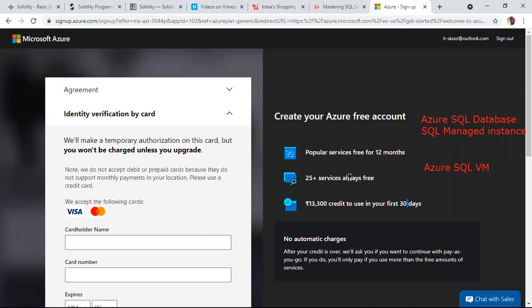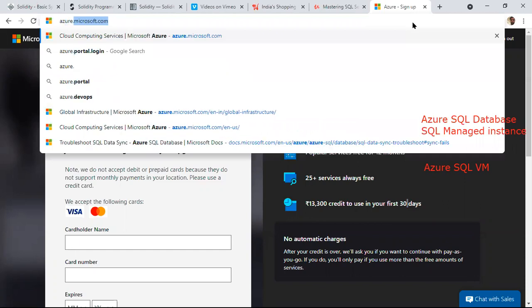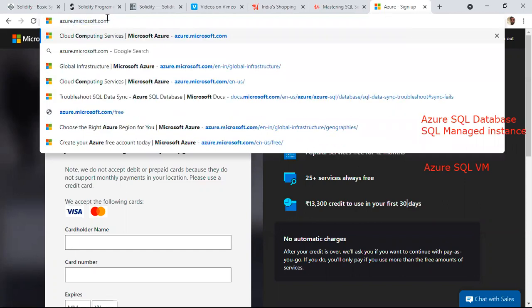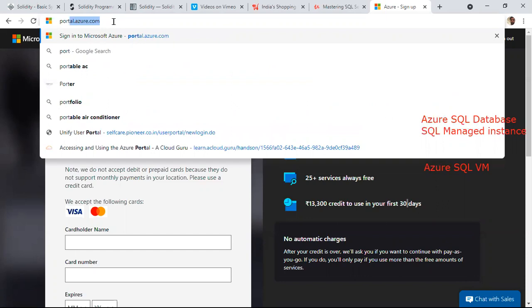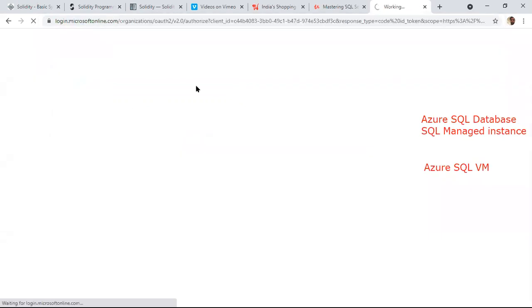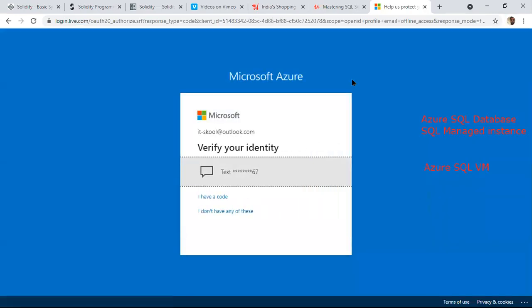The first URL we have seen is azure.microsoft.com, to create a free account. The second URL, once the account is ready, is portal.azure.com. By using this URL, we can connect to the portal.